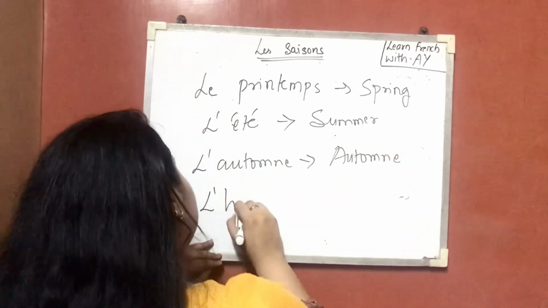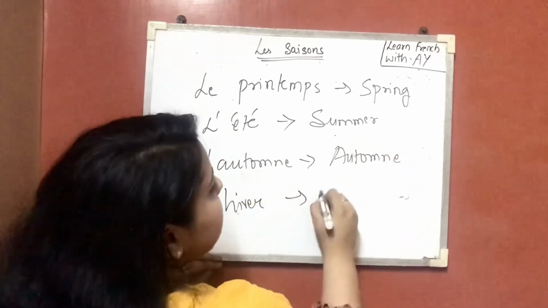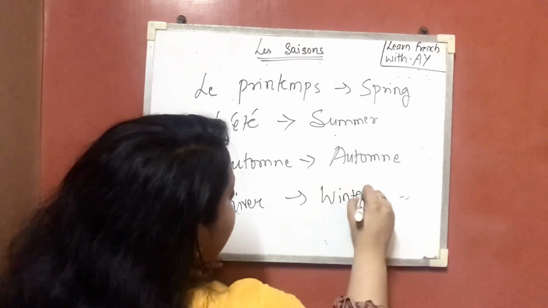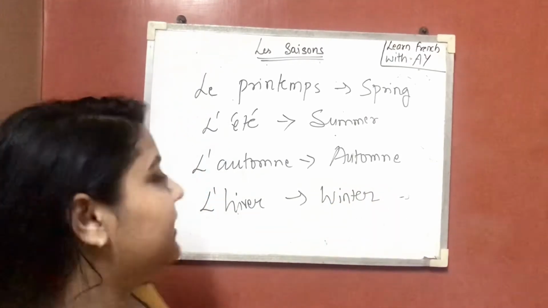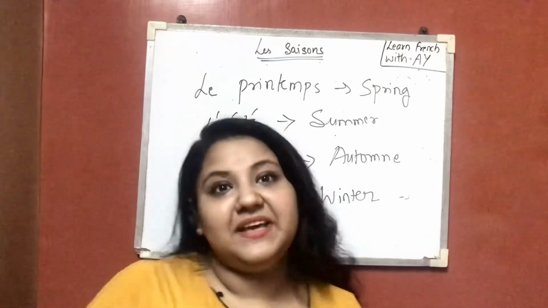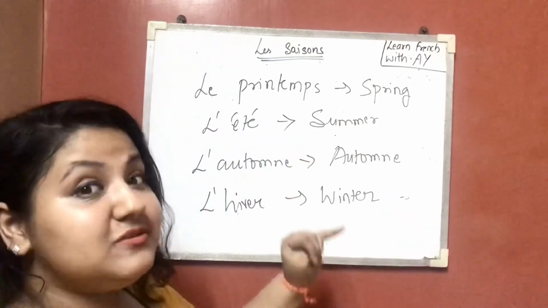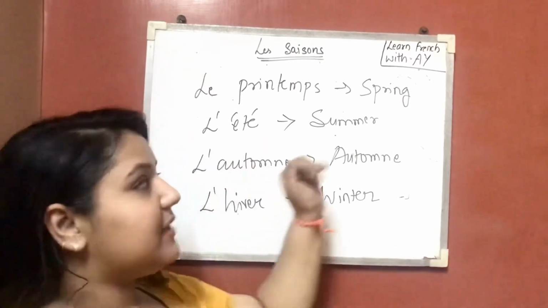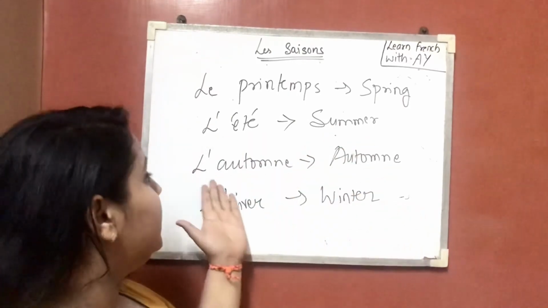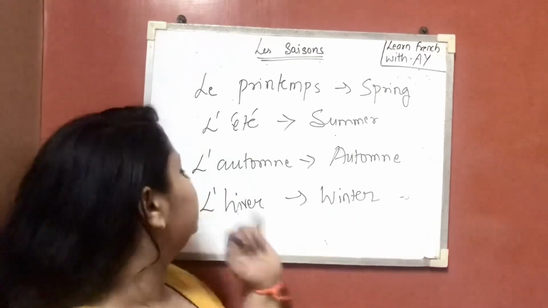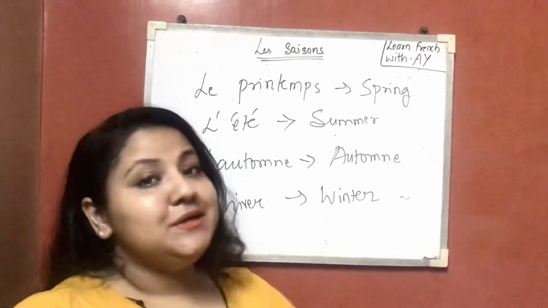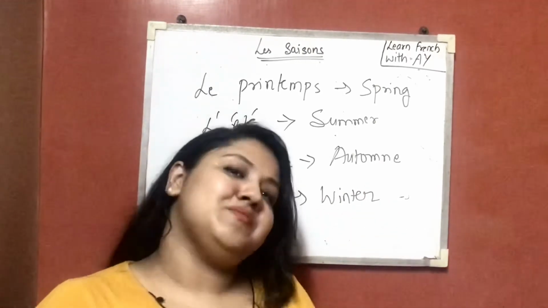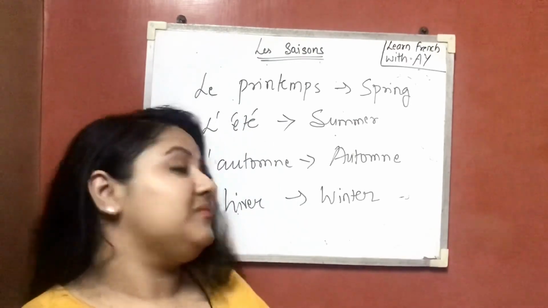And l'hiver, that means winter. So what we have learned today is four seasons: le printemps, that means spring. L'été, that means summer. L'automne, that means autumn. L'hiver, that means winter. So these are the four seasons, and you can practice them at home.